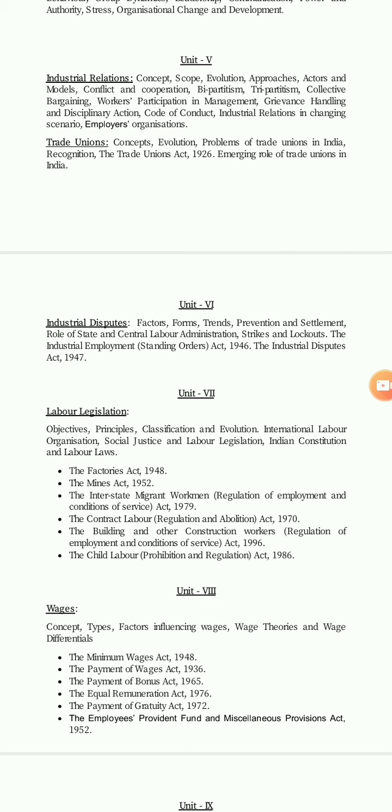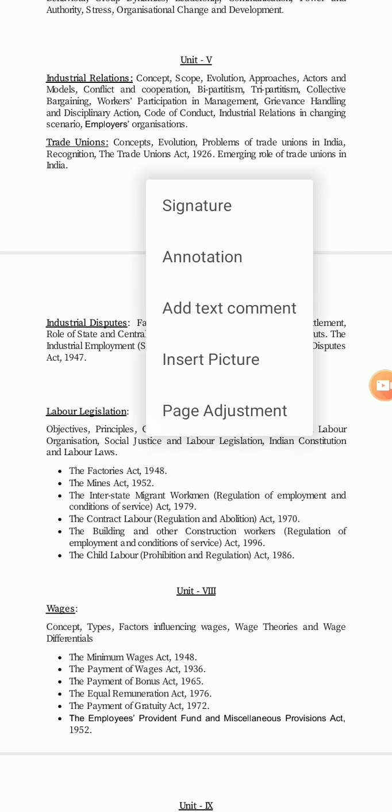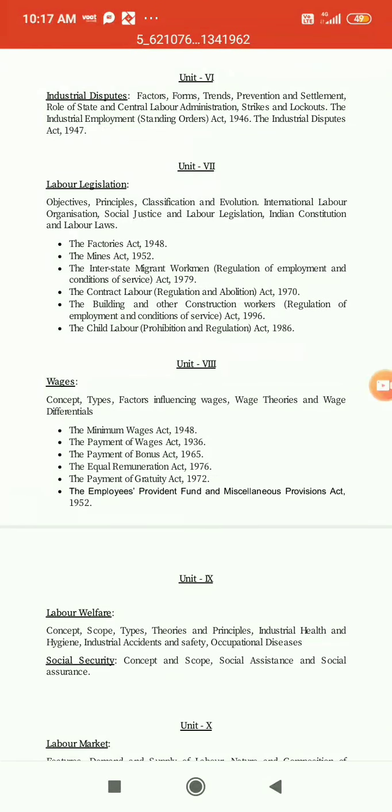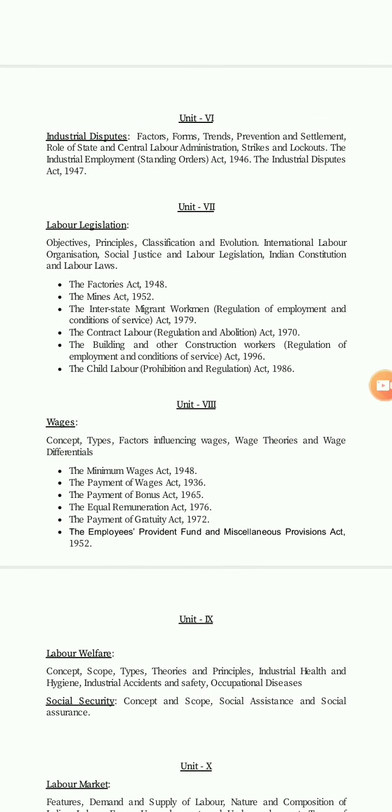Labor legislation is a very important topic. From here you can get around 70 to 75% of questions from labor legislation and the acts of wages, right? And apart from this, the industrial dispute act, which is in unit 6.